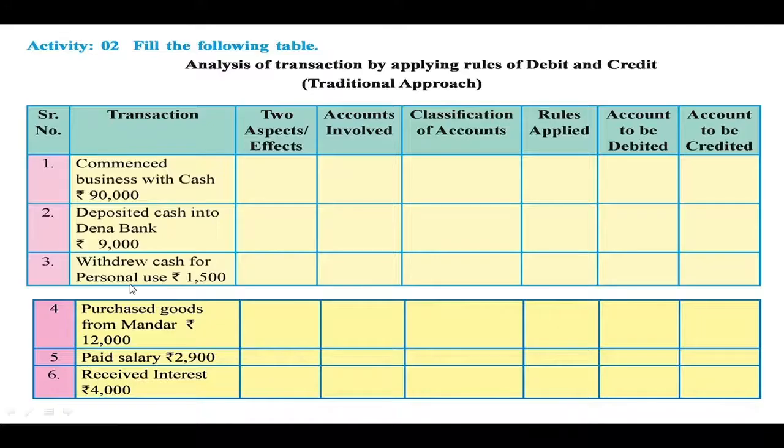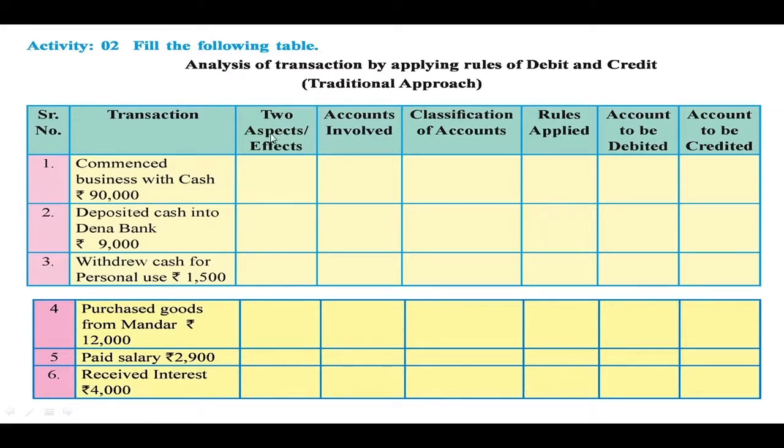Now the next chart, it is given that you have to fill the chart in your notebook. I will just explain. First one, commenced business with cash rupees 90,000. Whenever the business is started, whenever the business is commenced, always two accounts are involved. First is the cash account and second is the capital account.